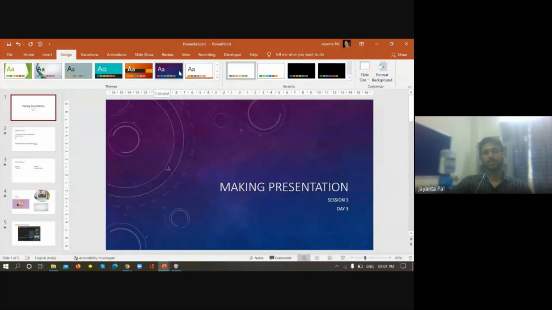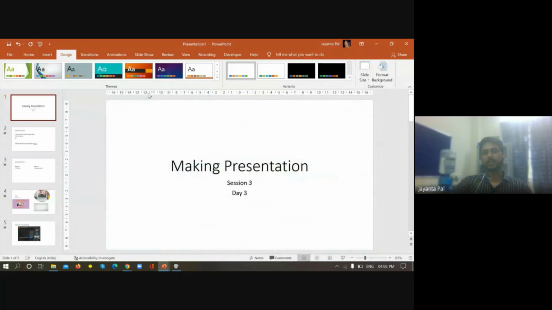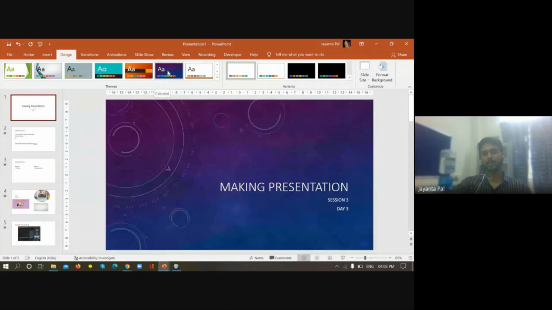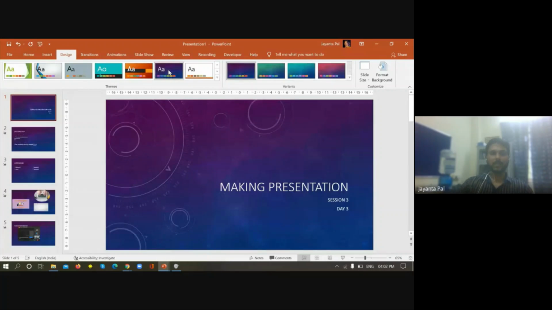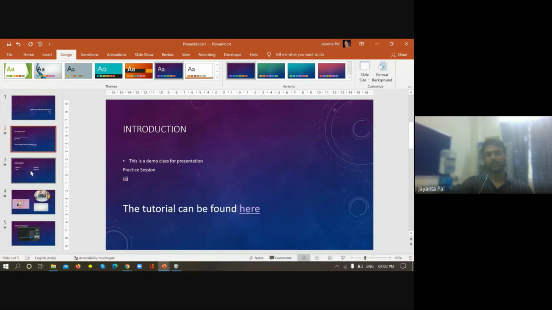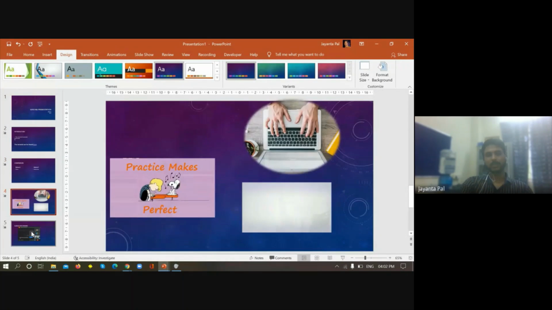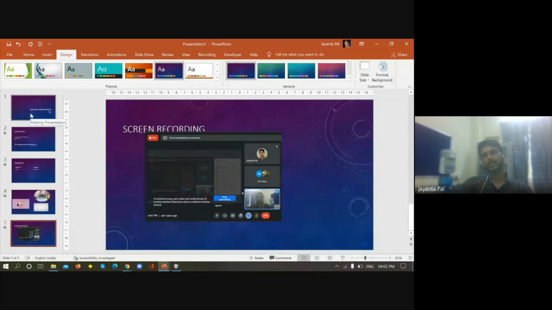If I have not clicked, I just move the mouse over this particular design, and it will give you a look and feel of how it will look if you choose this, right? So now I am clicking, and see here in the left hand side, all the slides have this kind of look and feel. All the look and feel of all the slides has changed.